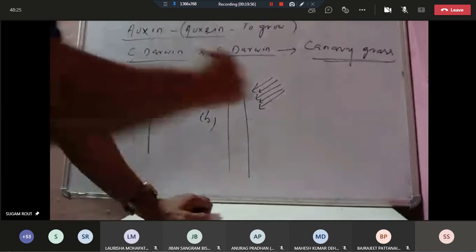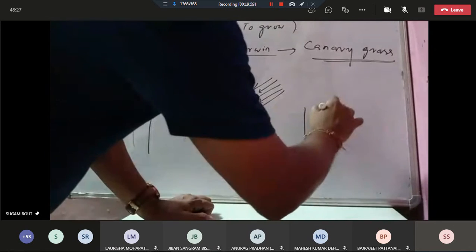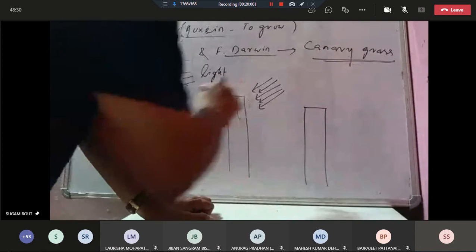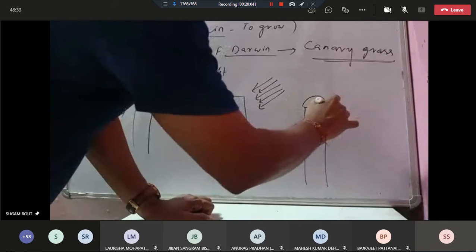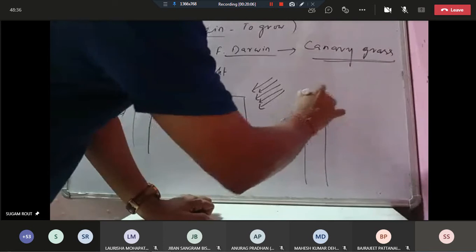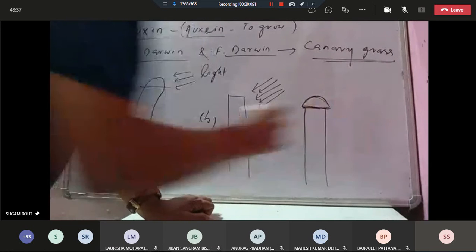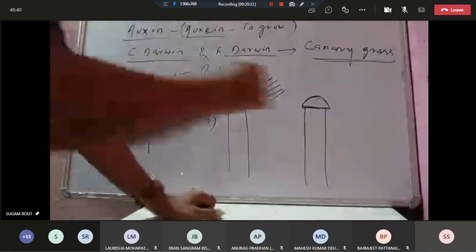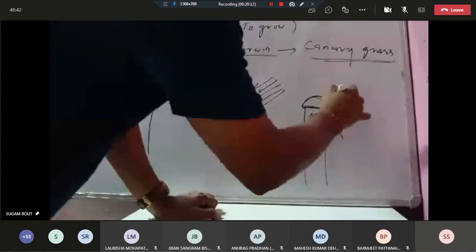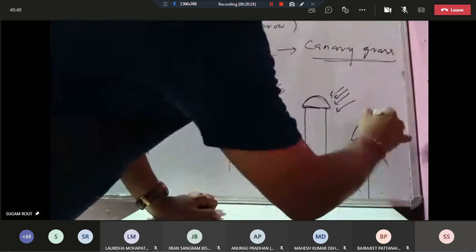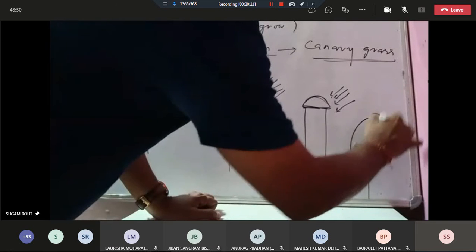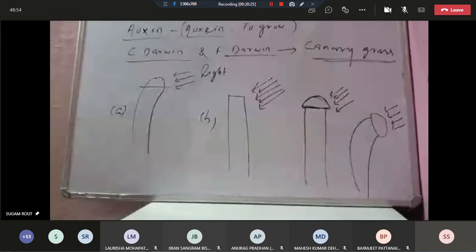And when it is replaced, meaning the tip is placed back in position, and light is focused in this direction, the bending starts again. You see, again the bending starts here.